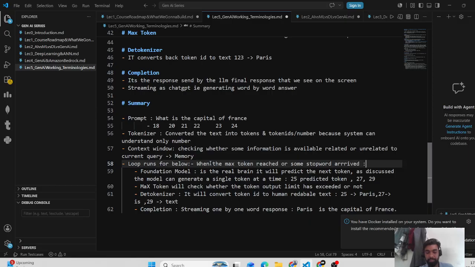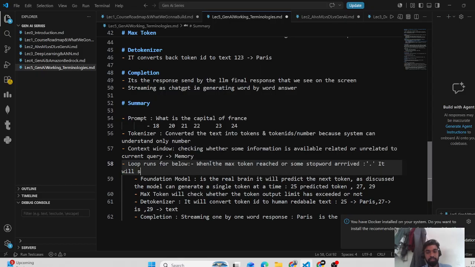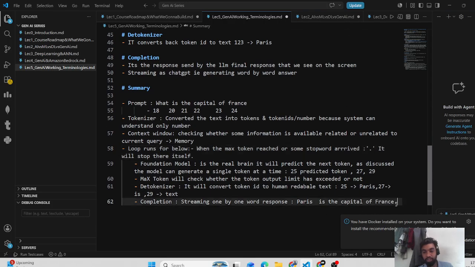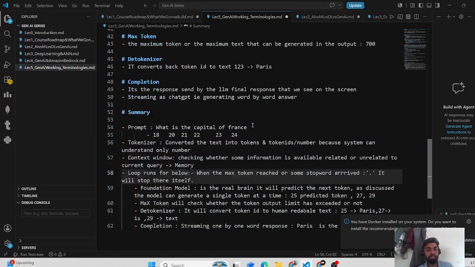This stop word can be, suppose after "Paris is the capital of France", a full stop was generated by the LLM. Then it will stop there itself, because the max token limit may be very high. So it will be going by the stop word. For example, when it was giving the capital of France, a dot came. We understood it has to stop, and only then did it stop.